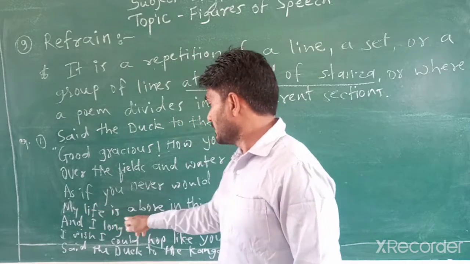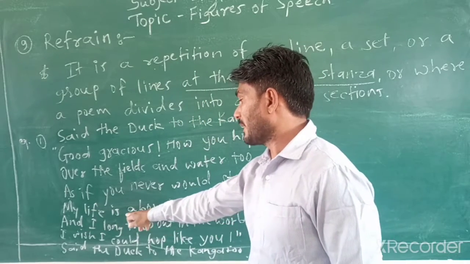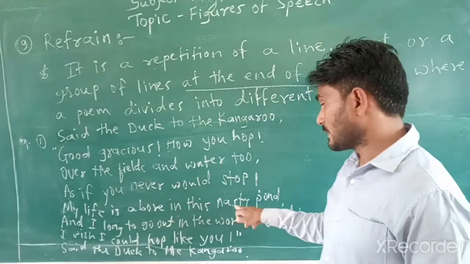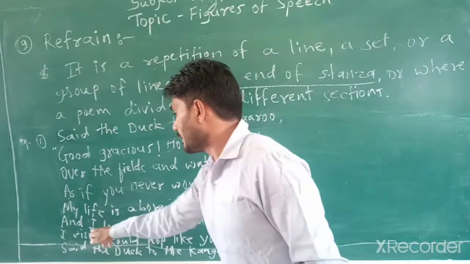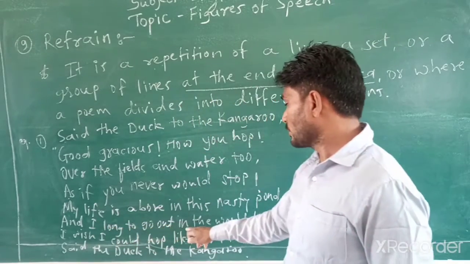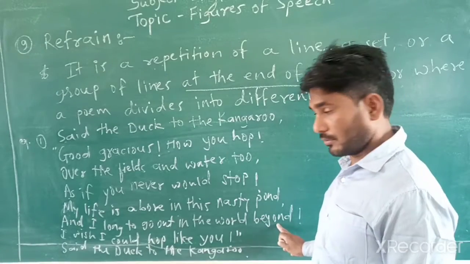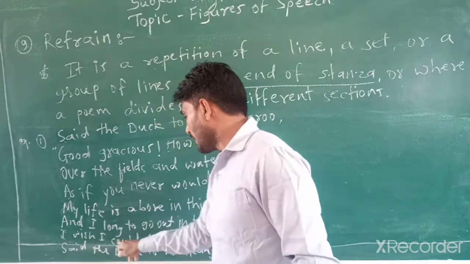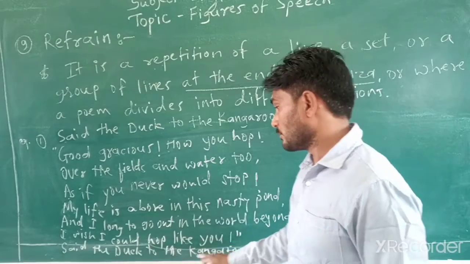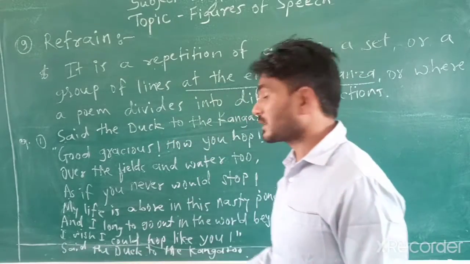My life is a bore in this nasty pond, and I long to go out in the world beyond.